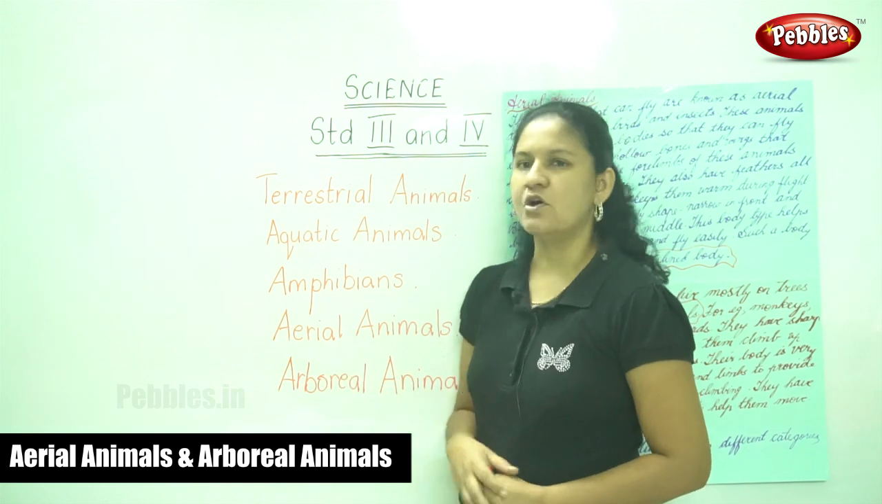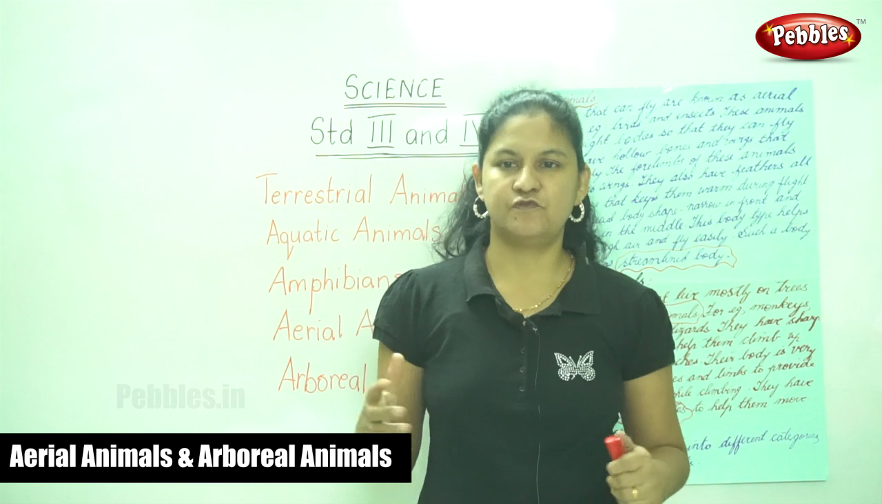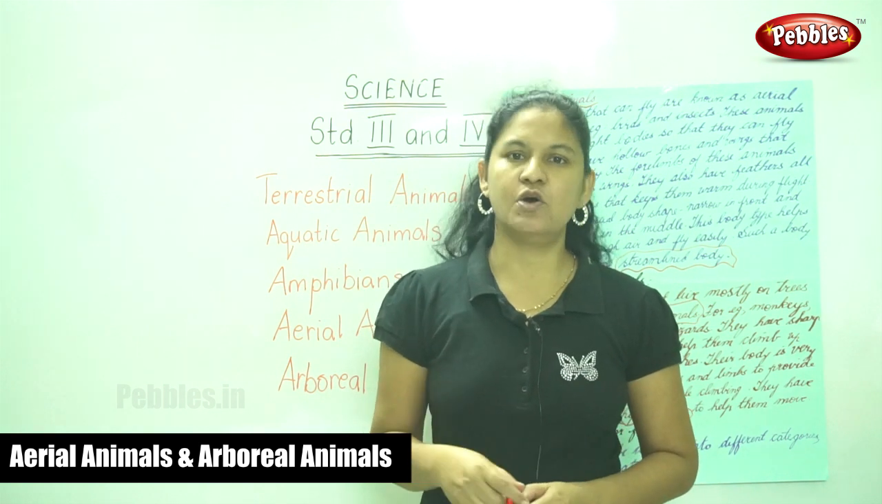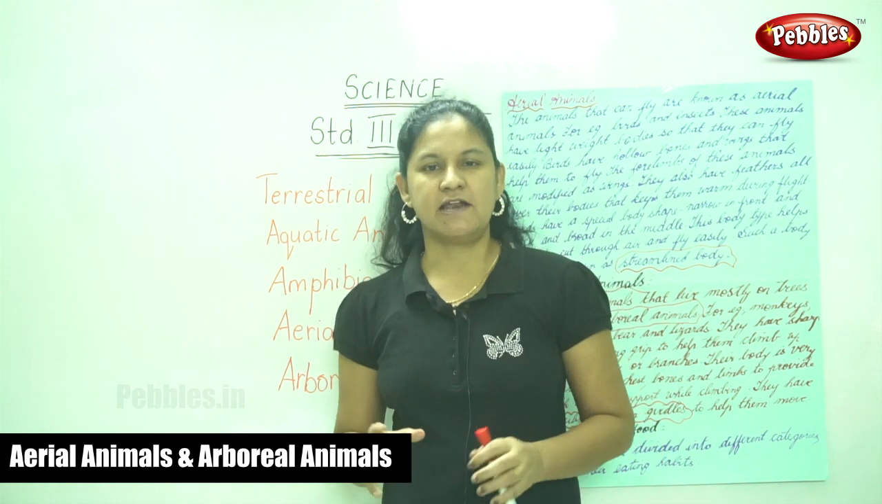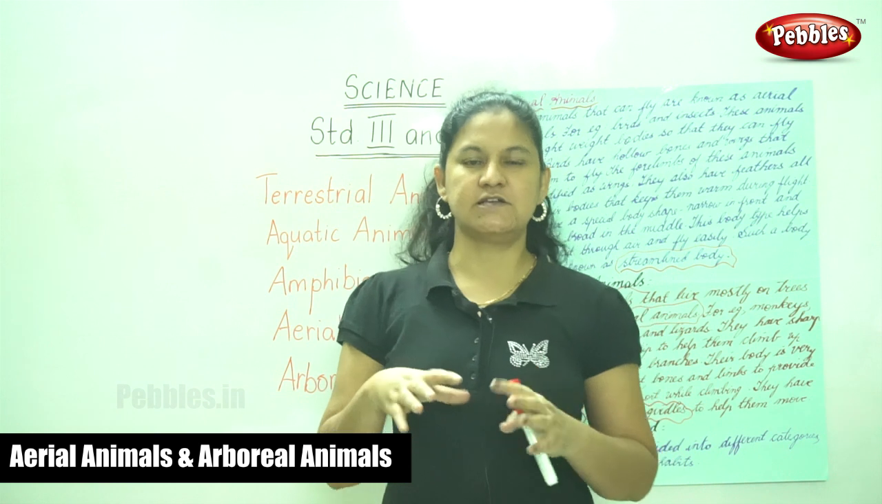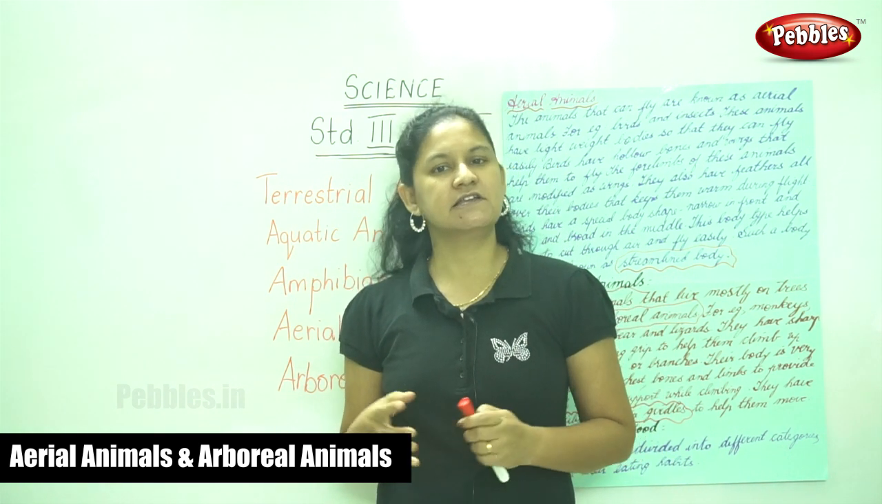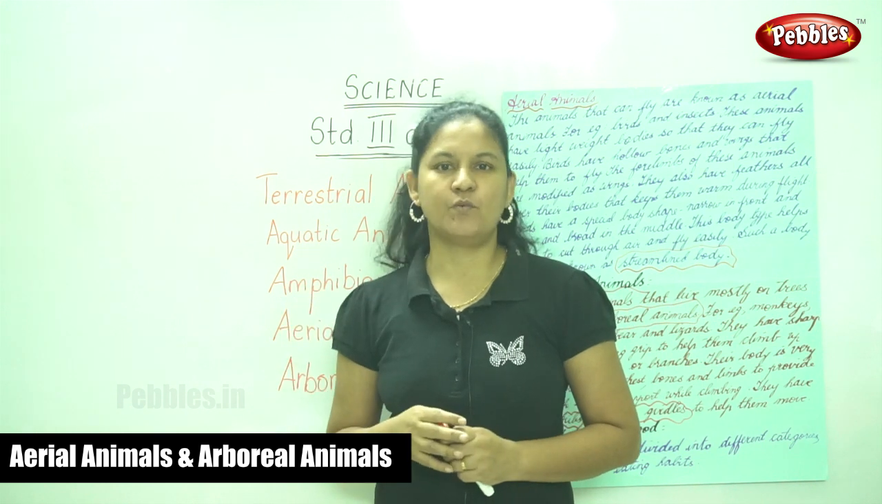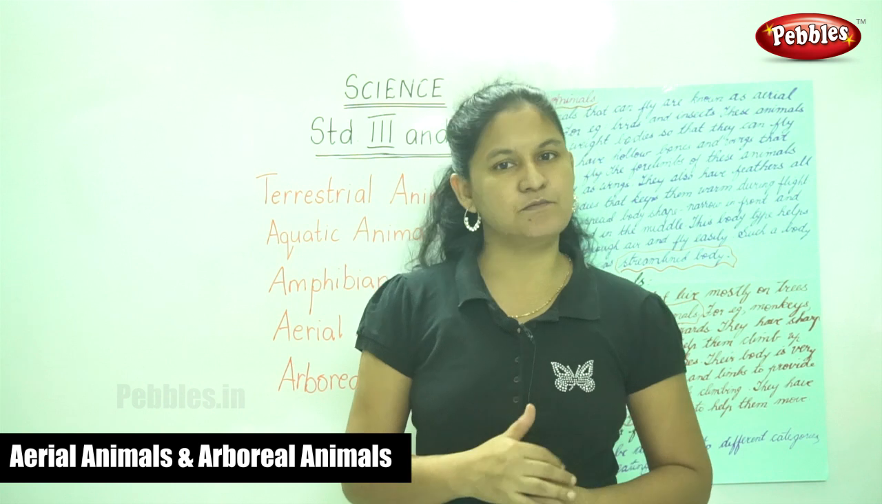The next is your aerial animals. These are animals that fly. Examples are your birds, and they are known as aerial animals. Their body is narrow at the front and back and broad at the center, so that it can cut through the air while flying, and this is known as your streamlined body.